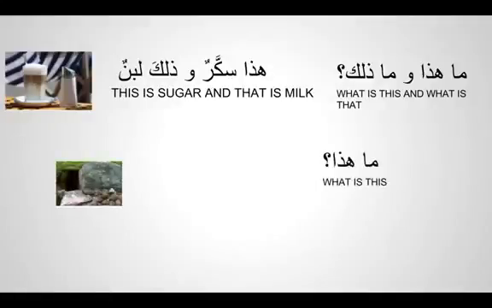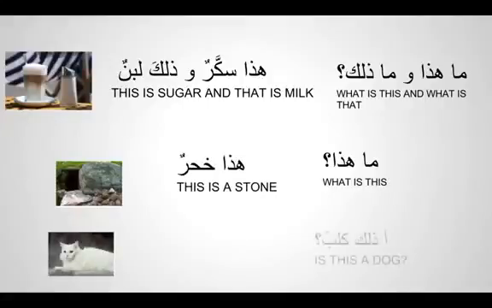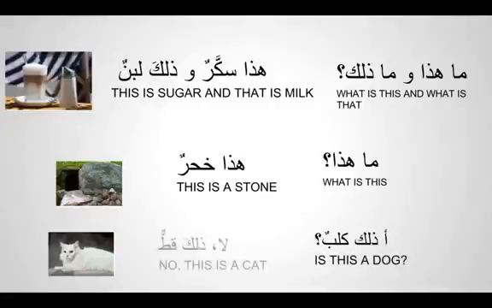"Ma hadha", what is this? "Hadha hajarun". This is a stone. "Hadha dhalika qalbun". Is that a dog? Sorry, there's a little bit of a mistake here. Is that a dog? "La, dhalika qittun". No, that is a cat. So that is our lesson on hadha and dhalika.